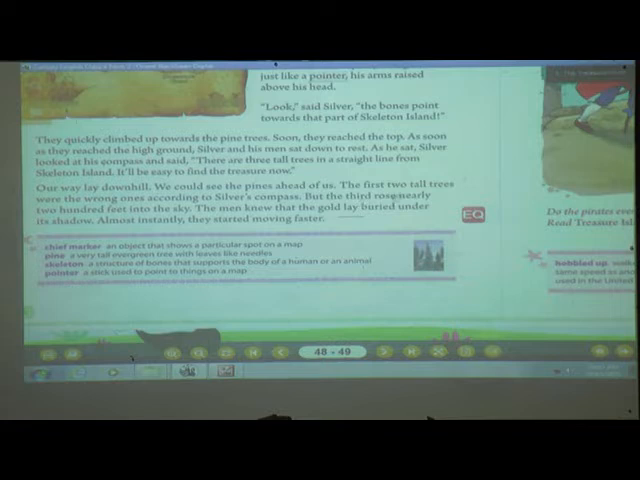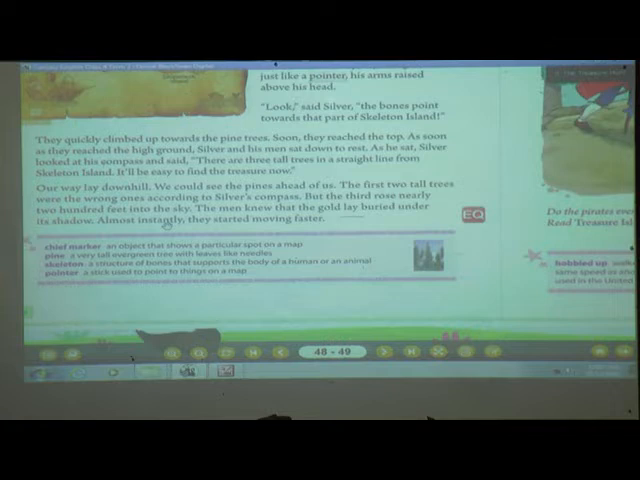But the third one rose early 200 feet into the sky. It was 200 feet to the sky. The men knew that the gold lay buried under its shadow, and the people who were with him were sure that the gold is lying buried under this shadow.